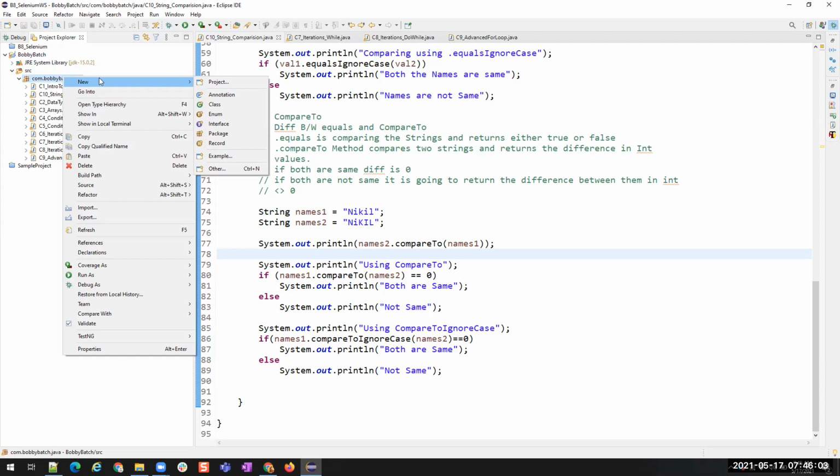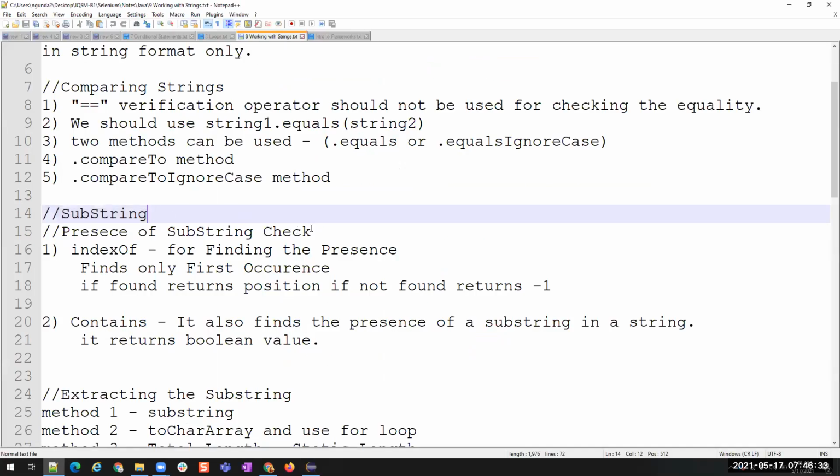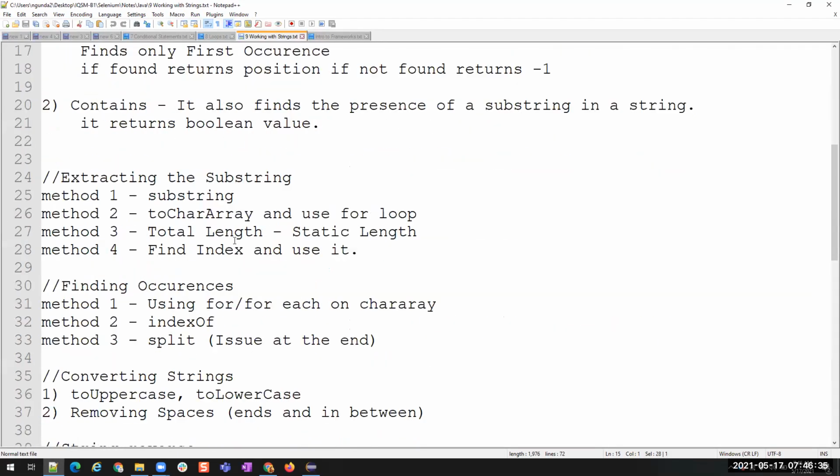So in substrings, we can do multiple things. First, we can find whether that substring is present in the string or not. If you are able to find the position, that means it is present. If there is no value for that position, then it is not present. So we can check the presence of a substring, and we can also extract the substring. So these are the two operations that we are going to do on this substring: presence of a substring and then extracting the substring.